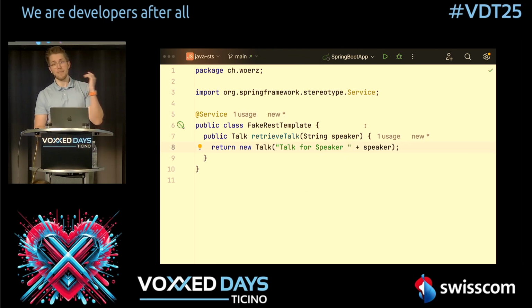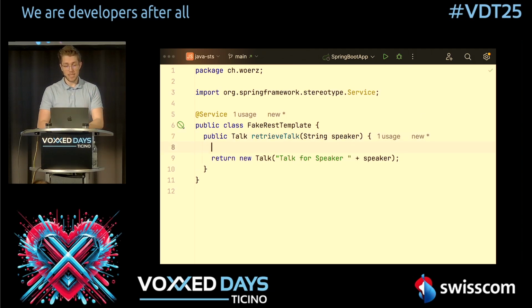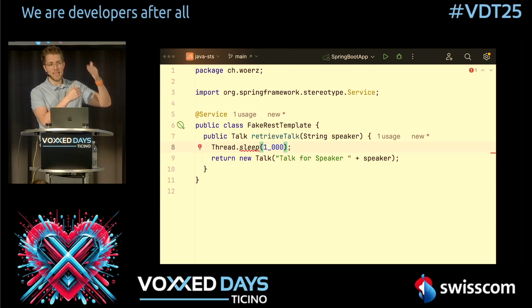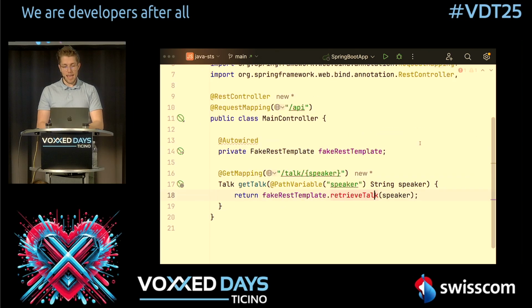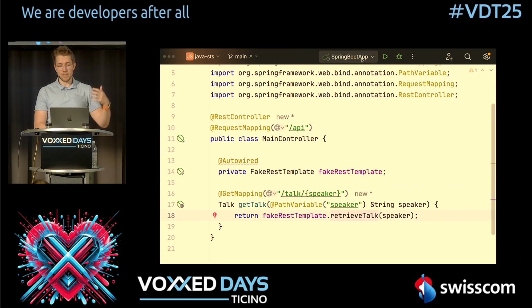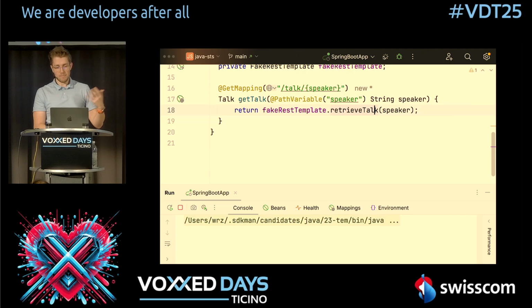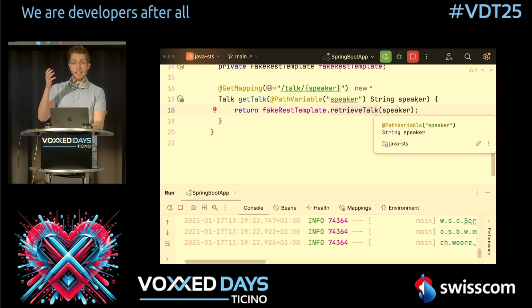Now, of course, we could leave it like this, but this would be way too fast because we want to fake a REST template call. So we need a thread sleep here, for example, of 1 second, because this is exactly what happens when you are calling a synchronous REST client. Of course, you don't have this thread sleep, but the thread gets blocked until the result comes back. So let's add a try catch around this. And now we are already ready to start our application, and we can test our performance.